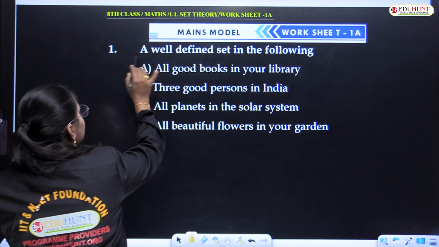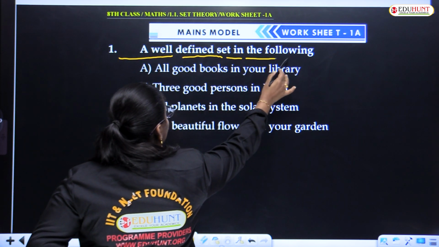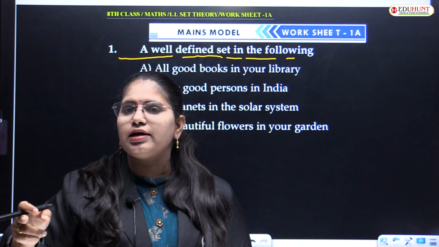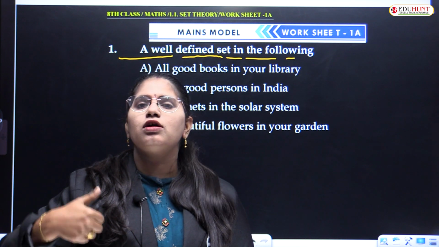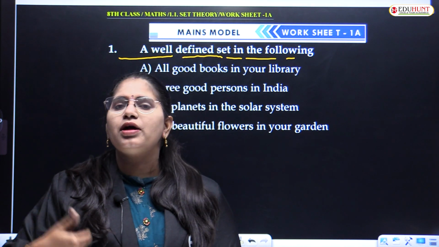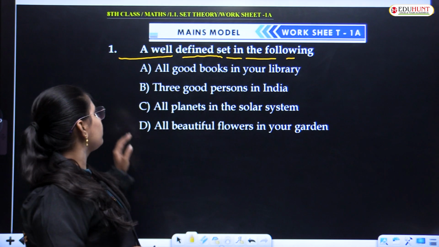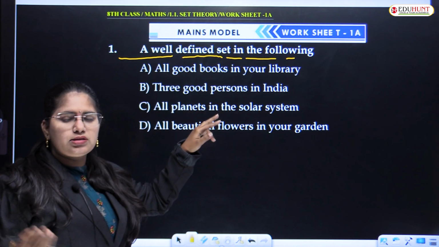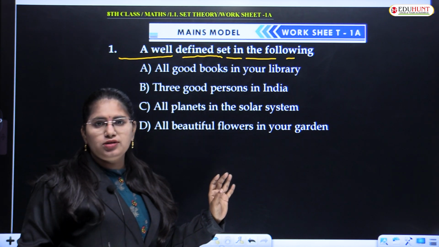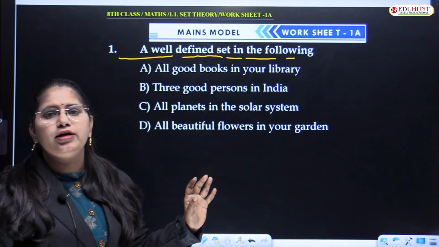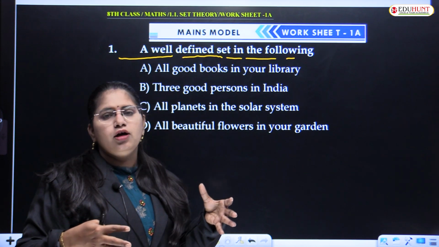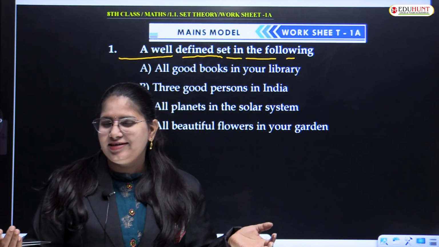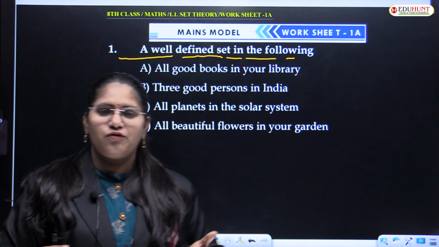Here comes the first question: a well defined set in the following. We already discussed how to define a set. A well defined collection of objects is nothing but a set. Adjectives like good, worse, bad, better, best change as per one's perspective of thought. It is not a constant one. So I may be a good teacher for some people and I may not be.